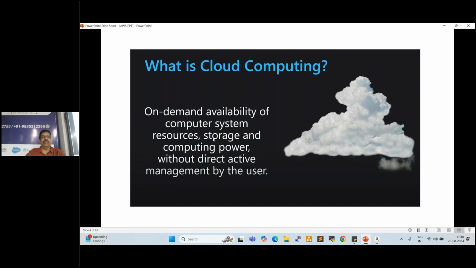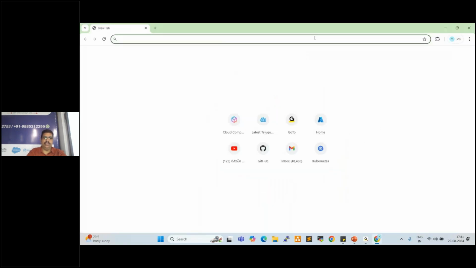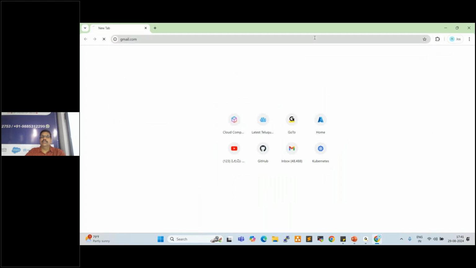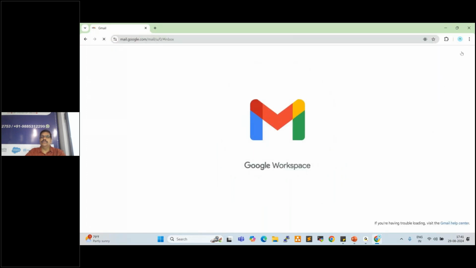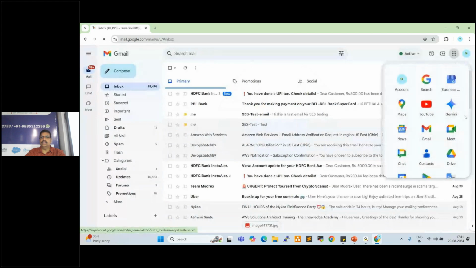What is cloud computing? Take Google Drive as an example. Where do we see Google Drive? In Gmail, whenever you click on Gmail, you will see the Google Drive. See here, this is the drive.